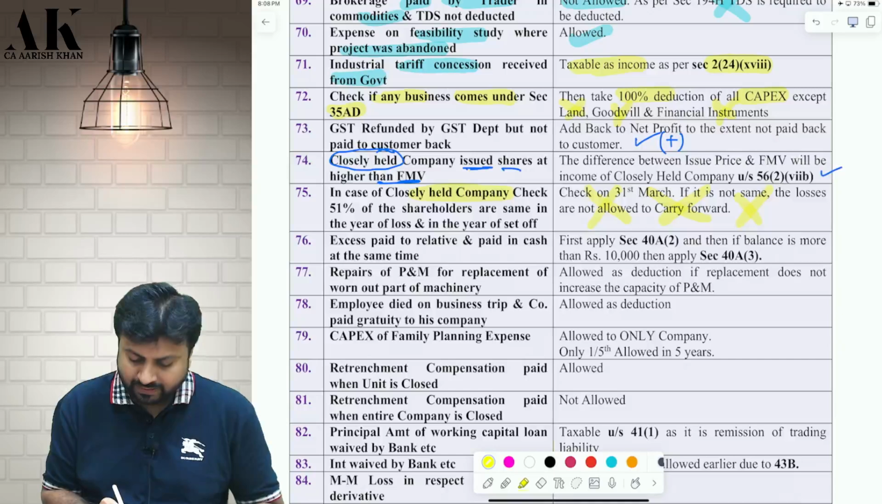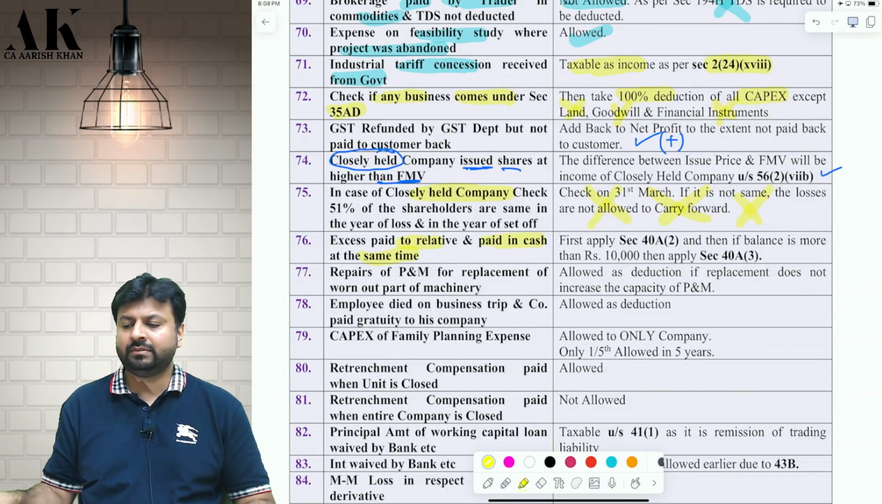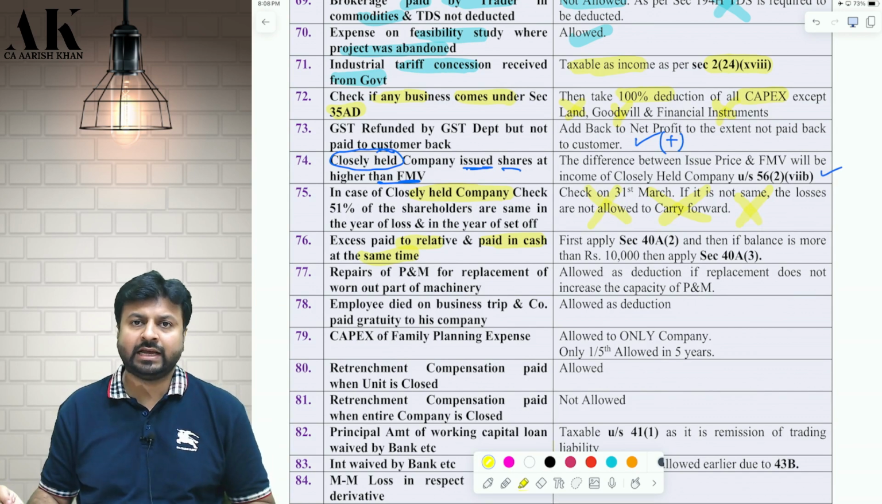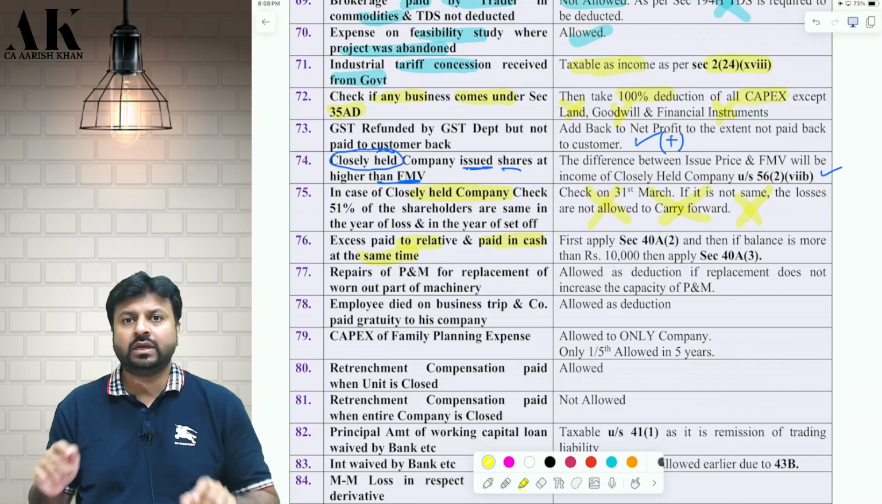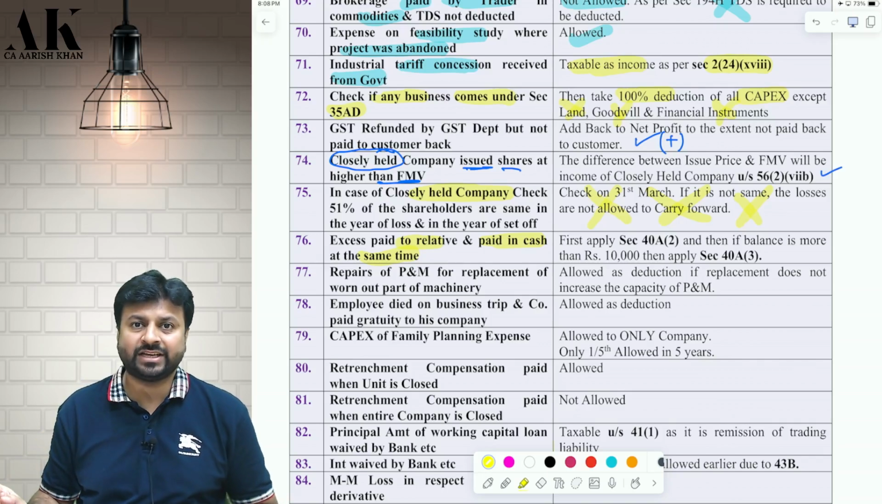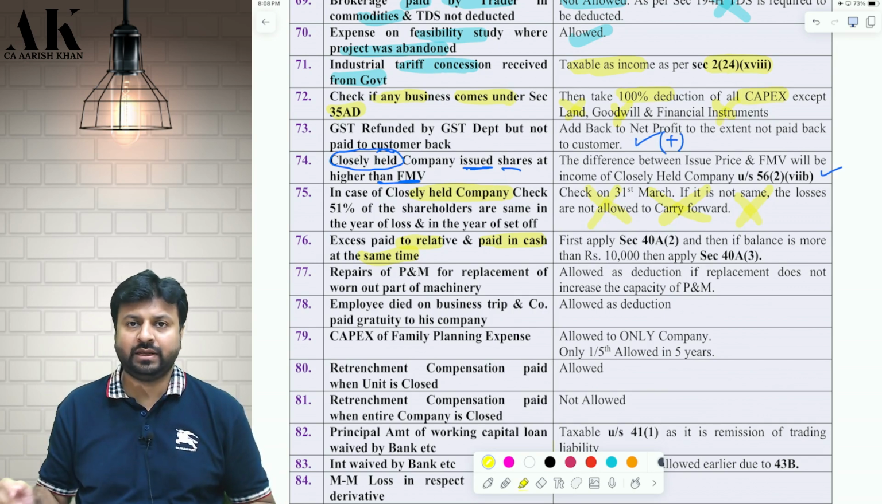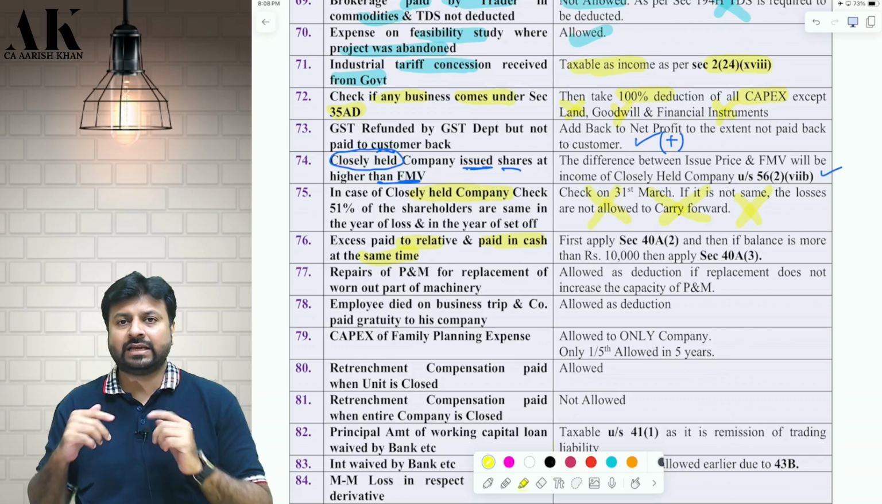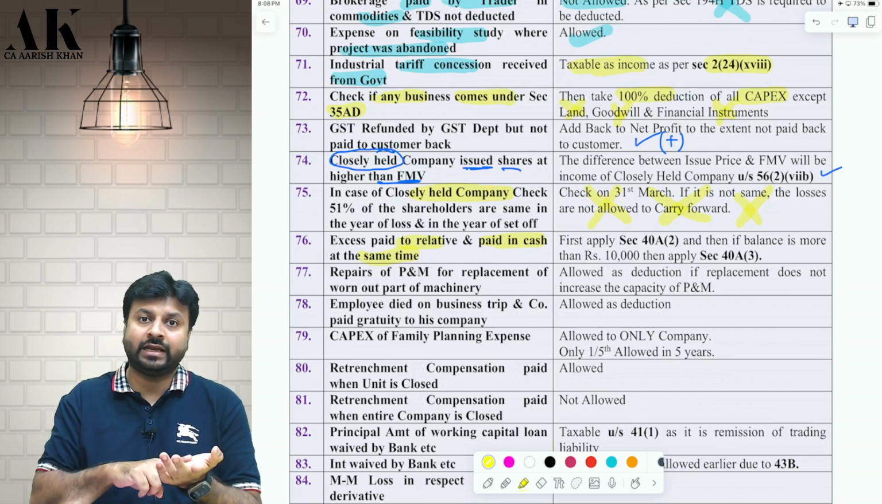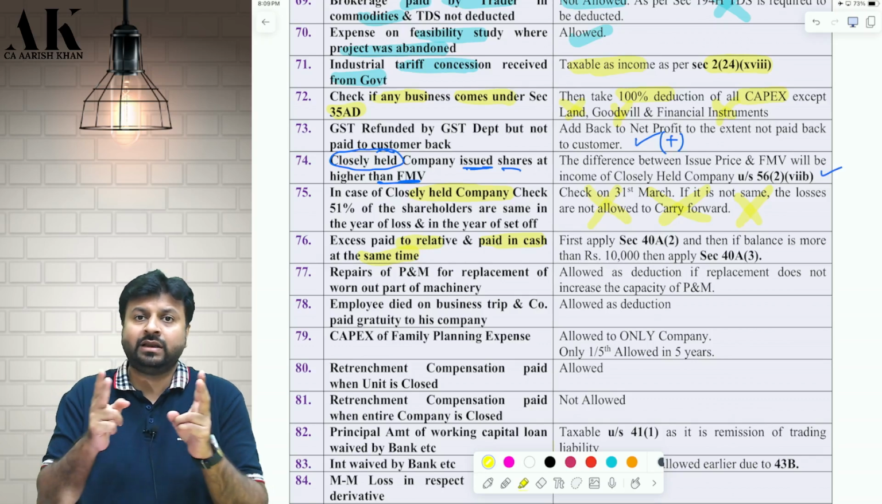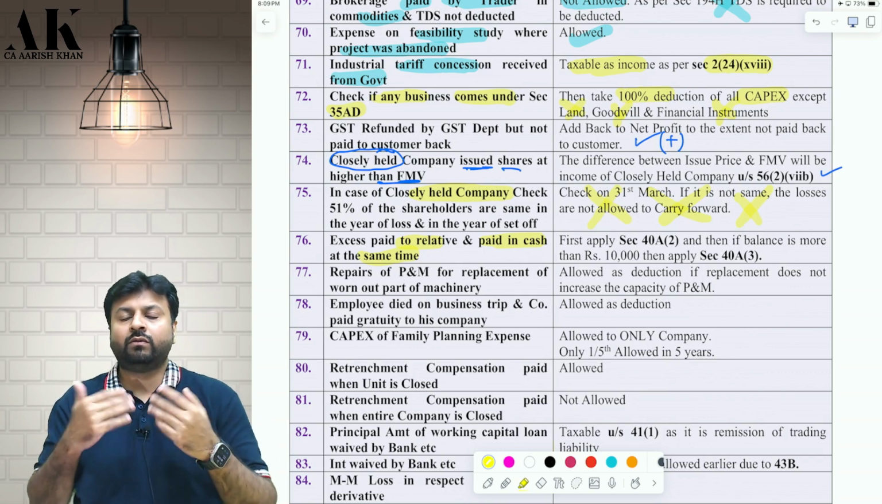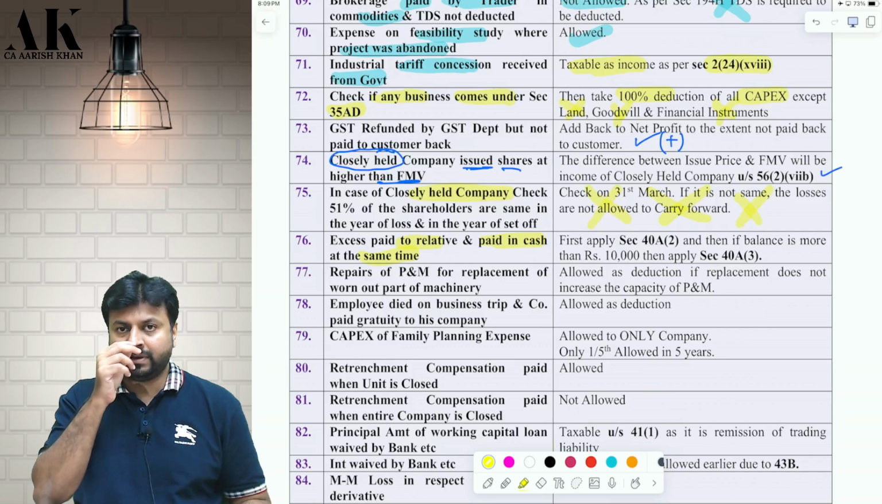Next one, if I am paying excess amount to a relative and I am also paying in cash at the same time. Suppose you are my related party as per 40A(2) and I am paying you 1 lakh rupees in cash and the fair market value is 60,000 rupees. So how much excess am I paying? 40,000. So in that case, I am paying excess to my relative and in cash. So 40A(2) is also applicable, 40A(3) is also applicable. What should I apply first? First, you should apply 40A(2).